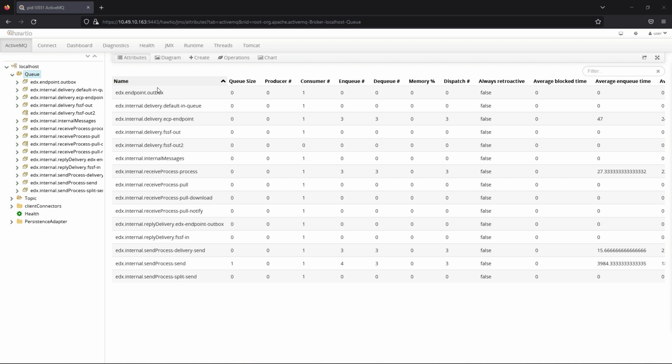In the console itself, specifically ActiveMQ tab, you can see all queues used by EDX Toolbox. Here you can easily check if the consumer is connected to the queue or if the queue size is unexpectedly growing.